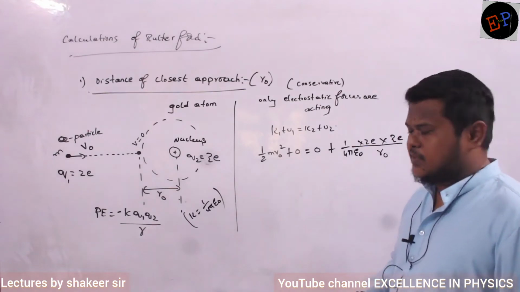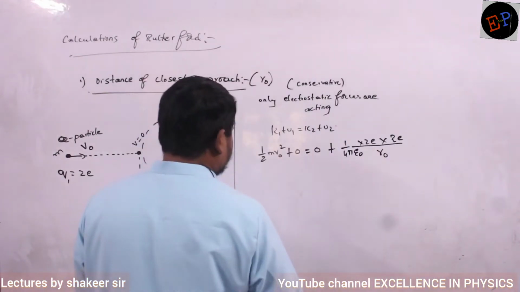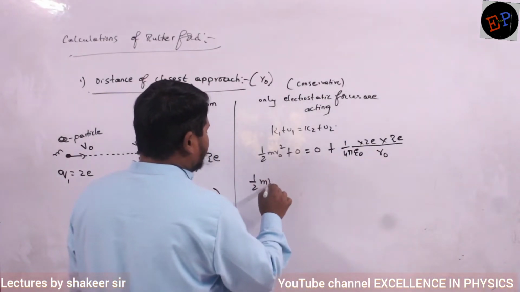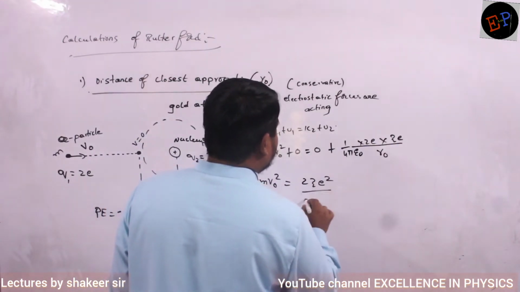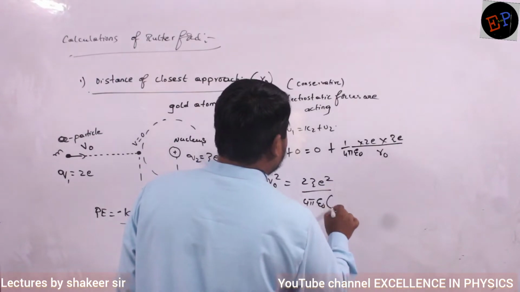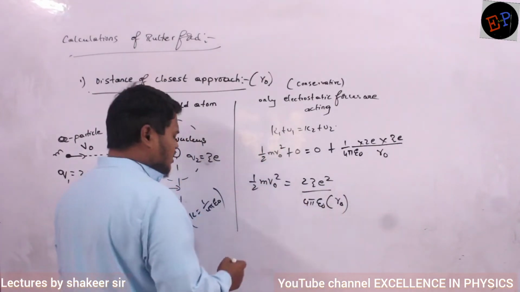So what is the final answer I got? Half m V naught square is equal to 2Z e square divided by 4 pi epsilon naught into R naught. And I want R naught only.